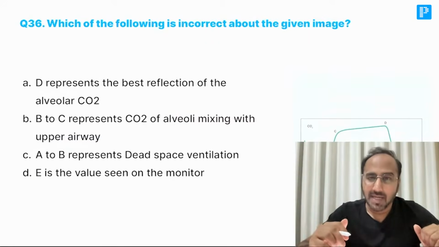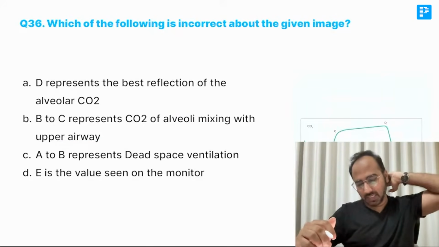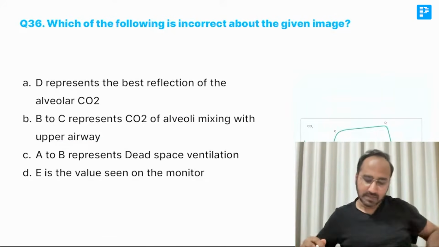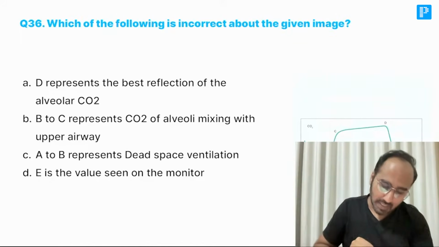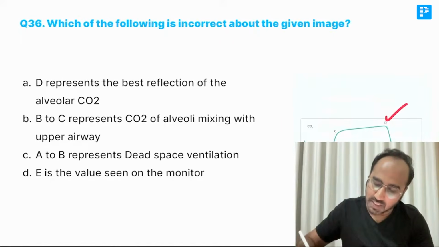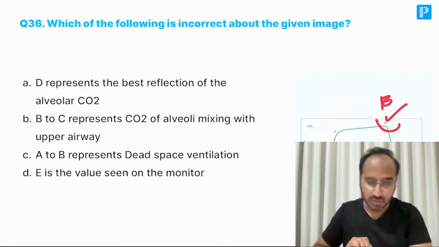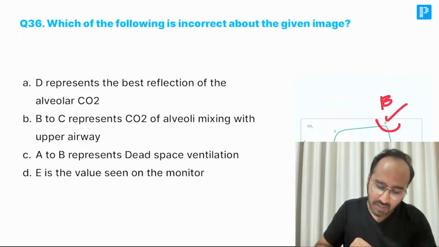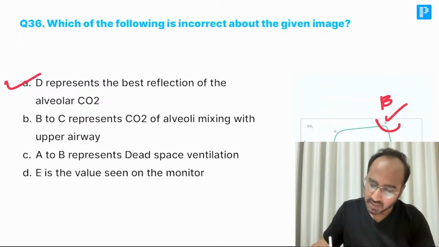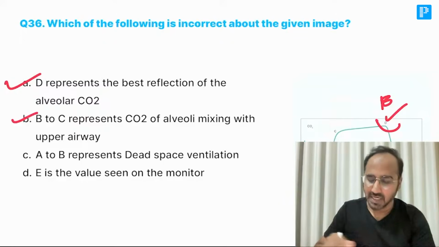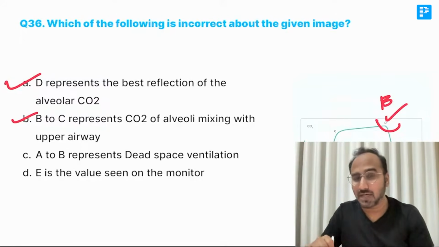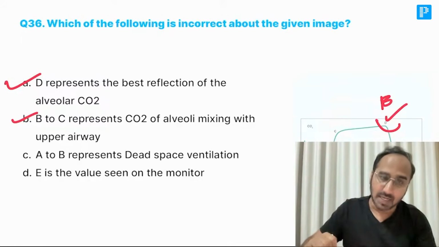Next, which of the following is incorrect about the given image? A, B, C, D. Come on, guys. Which is incorrect? First of all, D represents the best reflection of alveolar carbon dioxide. Yes, D is nothing but angle beta, where you are measuring the EtCO2. B to C represents carbon dioxide of the alveoli mixing with the upper airway. Yes, B to C, you will see that. Basically, remember guys, we are talking about the end tidal carbon dioxide graph.